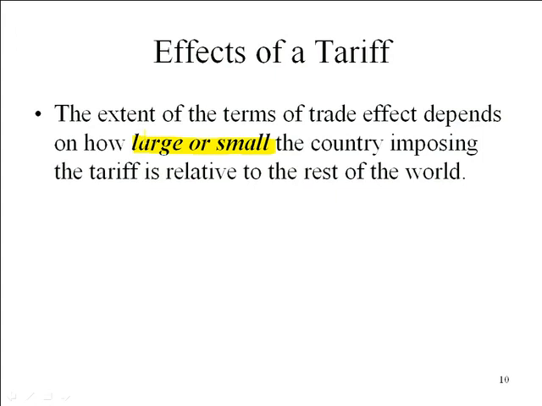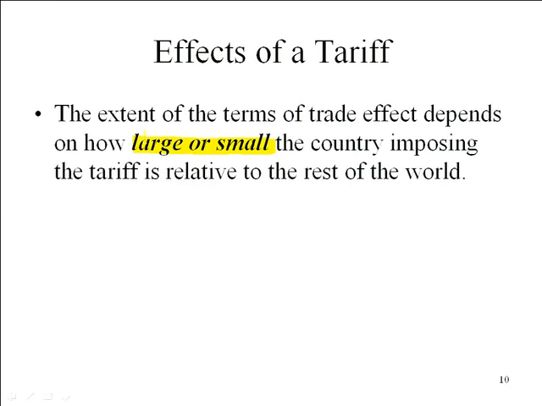Right? So it turns out that the United States is a large importer, in the sense of being a large proportion of world demand for many, many products. And so it has been calculated that if the U.S. were to place a uniform 20% tariff on imported goods, it would improve the terms of trade by about 15%. So that's a pretty substantial move. Now, let's think of another country. If Luxembourg imposes a 20% tariff, its terms of trade will not change.